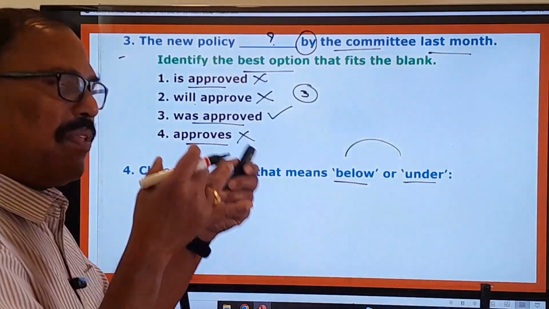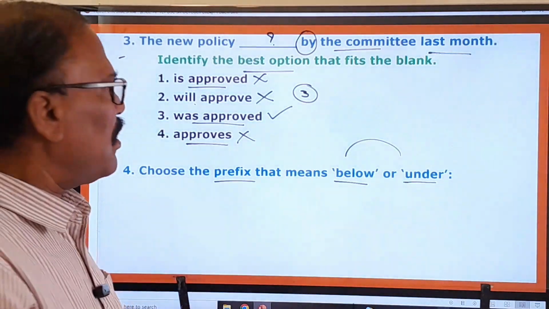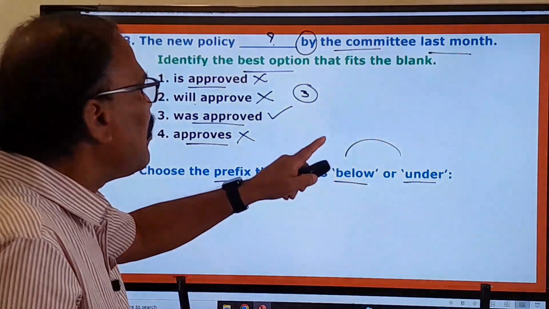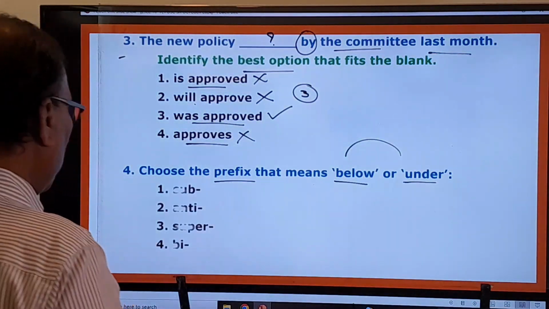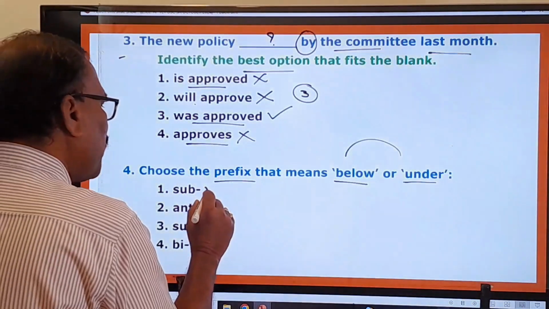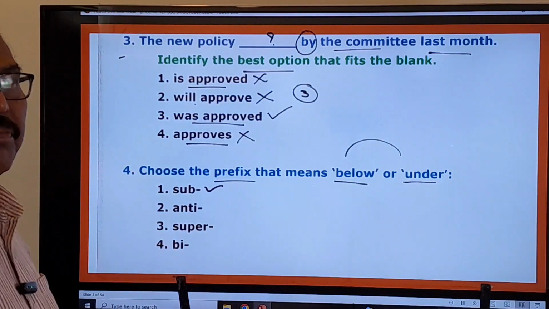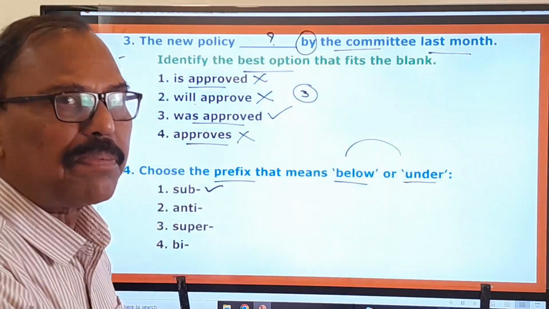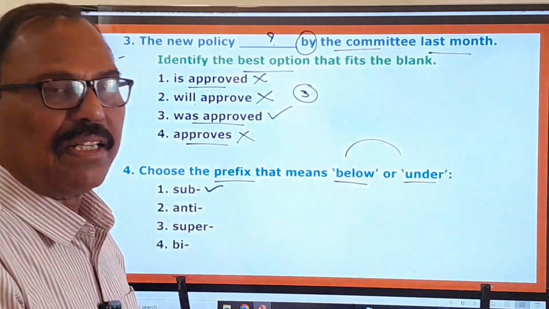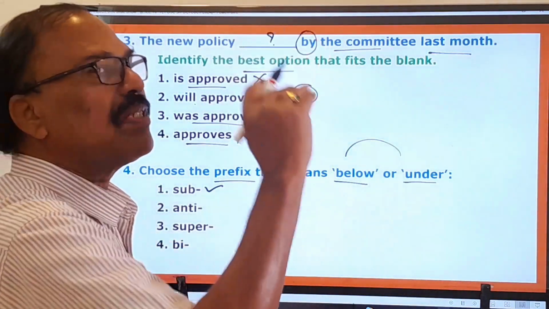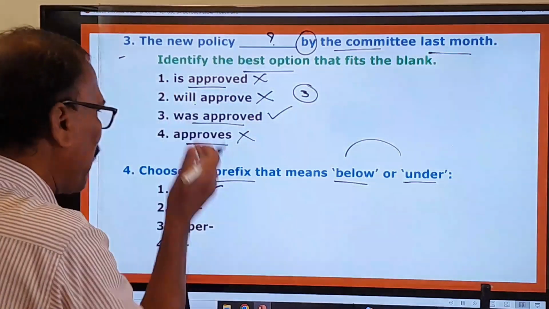So most of the prefixes will give some meanings and the suffixes will also give meanings. Here this prefix gives this meaning, below or under. What is that prefix? It is asking you to choose. Sub. Okay, the very first one is the right one. Sub means below or under. Inspector, sub-inspector. Editor, sub-editor. Section, subsection. Sub means under a section, below that section. That's the meaning.